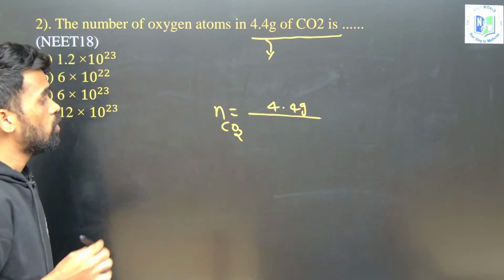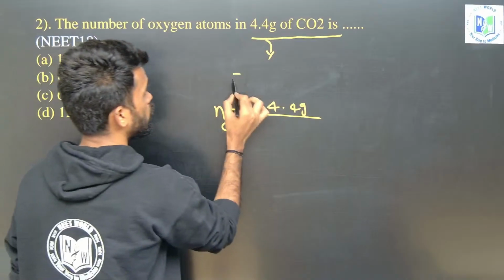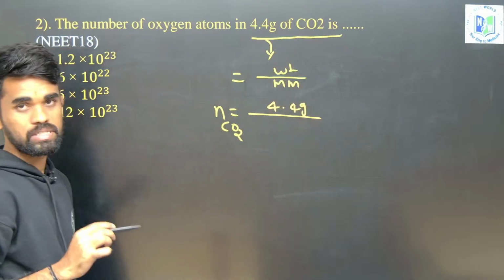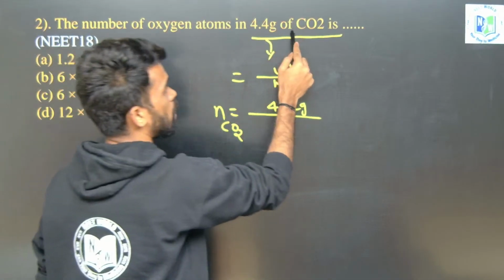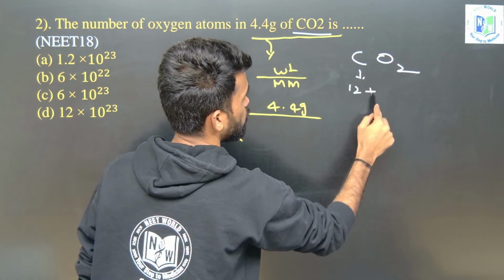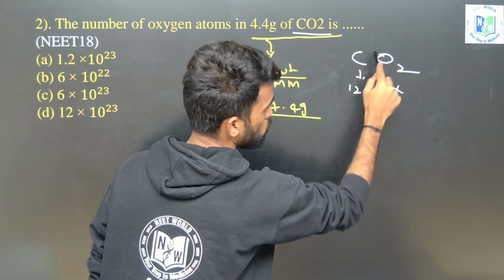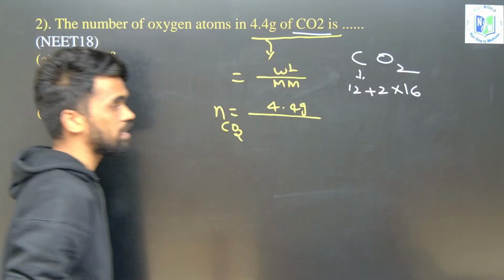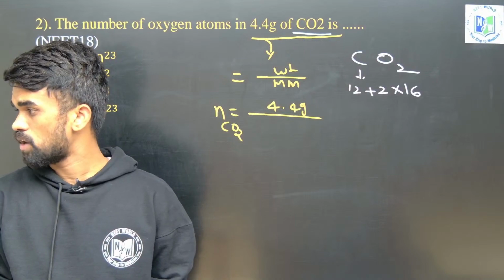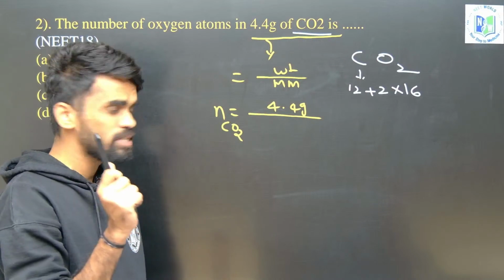Now in the denominator, what do we need to take? We know given weight divided by molar mass gives number of moles. What is the molar mass of carbon dioxide, CO2? For carbon it is 12 and for oxygen it is 2 into 16. Why am I taking it like this? See, what is the atomic number of carbon? We know the atomic number of carbon is 6.